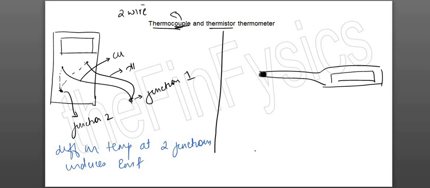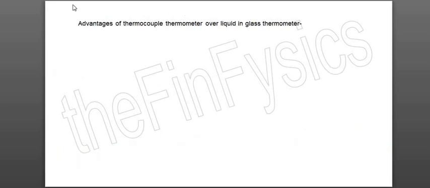For thermistor, the principle is as temperature changes, resistance changes. ठीक है, so this is about thermocouple and thermistor thermometers. Next question that they might ask you is, what are the advantages of these thermometers over liquid and glass thermometers? So there are 2 advantages.